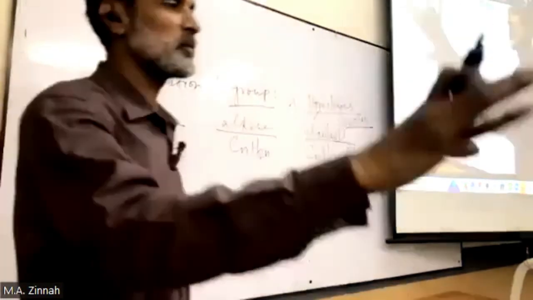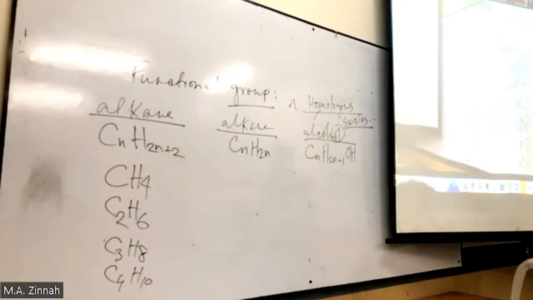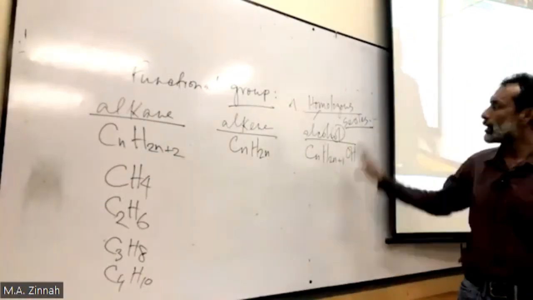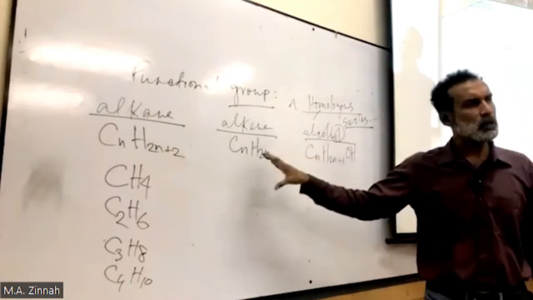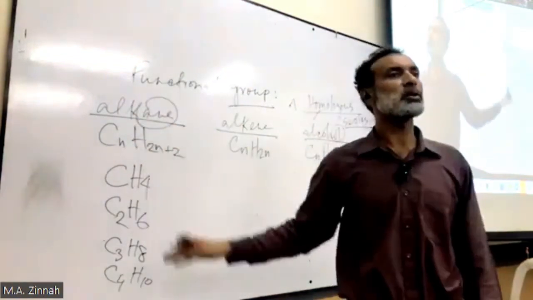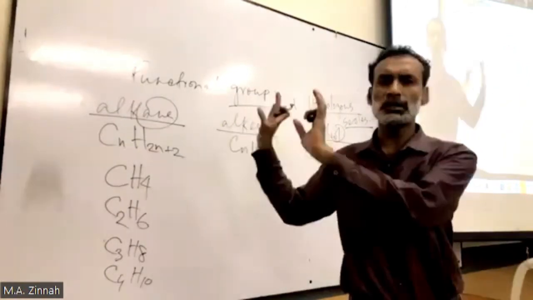And one interesting thing, we have classified these compounds into different homologous series. I told you that we have classified the compounds depending on what? Depending on functional groups. Here are 3 homologous series. We have more homologous series, and here only 3. When OH is there, we call it alcohol. When a carbon-carbon double bond is there, we call them alkene. And this is ane. Ane means in this group there is no functional group. Understand? Only this is a homologous series.